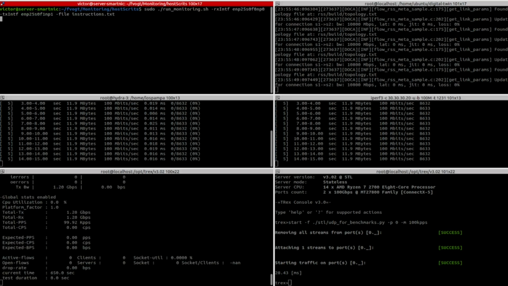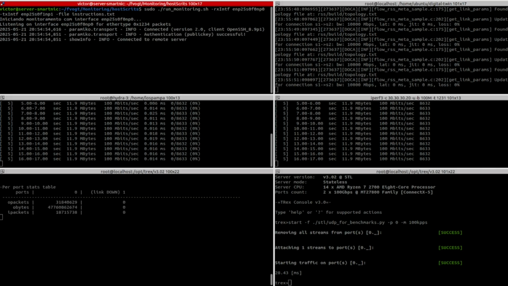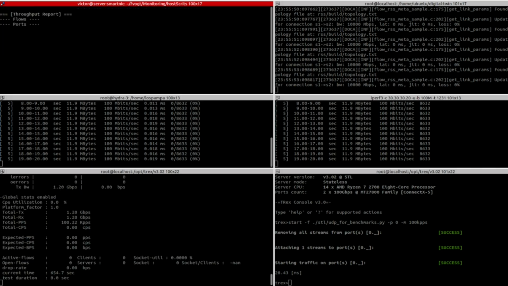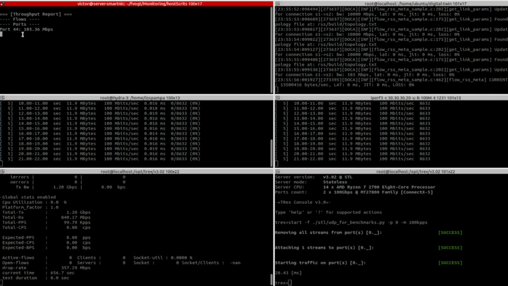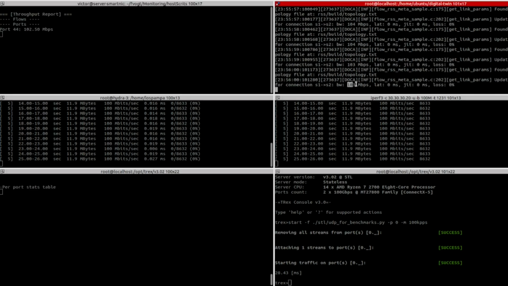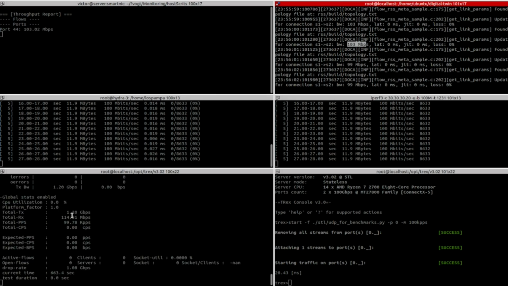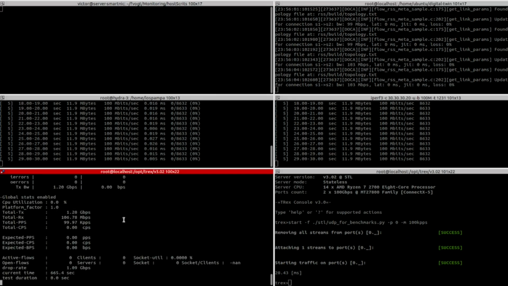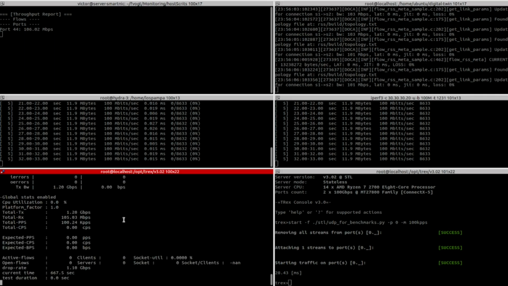We can do that by running the monitoring script. It is getting that the interface throughput is 100 megabytes and is copying it to the emulated network. And we can see here that T-Rex is receiving the same amount, 100 megabytes of data.